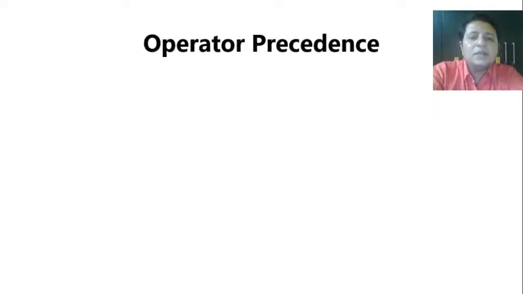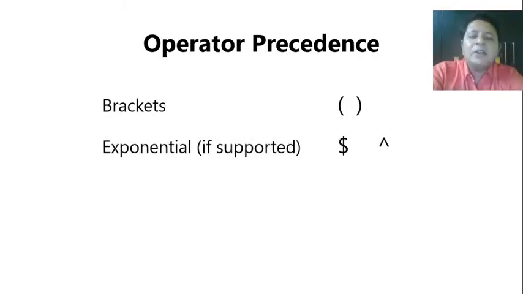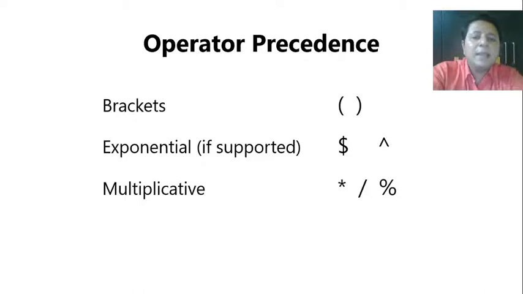So let us first see the operator precedence which we would be using while doing the conversion. Brackets have the topmost precedence, as we always have in maths as well. After that, if at all exponential operators are supported, because your programming languages do not support exponential operators, but if while doing the manual conversion the expression contains exponential operators, then after brackets they are given more precedence. Then we would be having multiplicative operators.